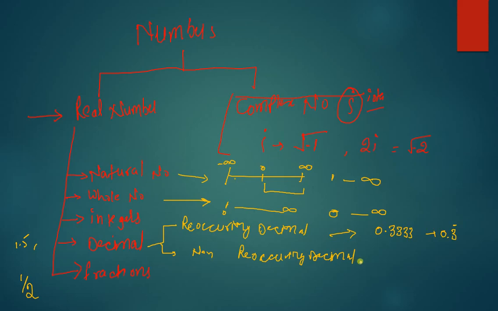Non-reoccurring decimals are like 0.543275427. Now see, the numbers are not repeated here. So when the numbers are not repeated, this is called a non-repeating decimal, right? It is also called non-repeating decimal and repeating decimal.